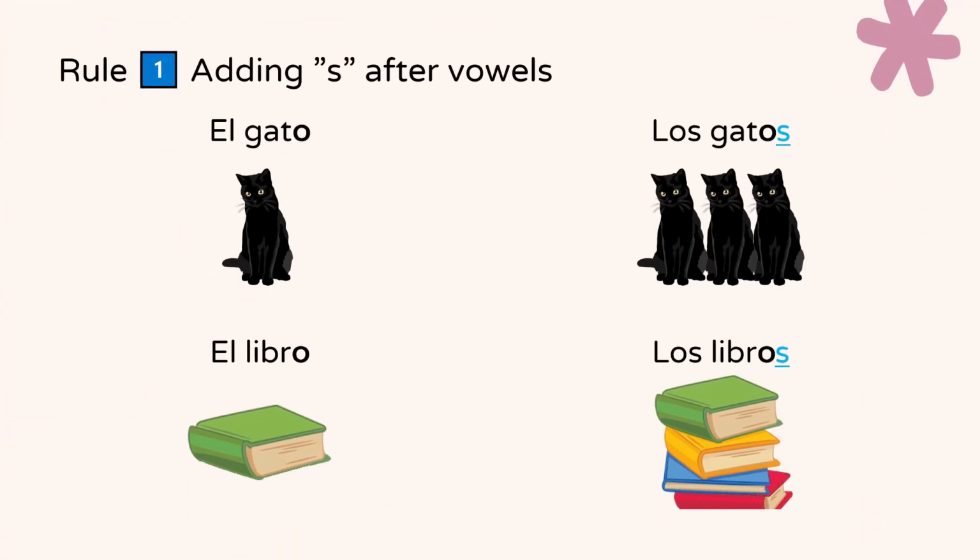So let's start with rule number 1, the easiest one. When a noun ends in a vowel like A, E, I, O, or U, we simply add an S to make it plural. Look at this example. El gato becomes los gatos. El libro becomes los libros.